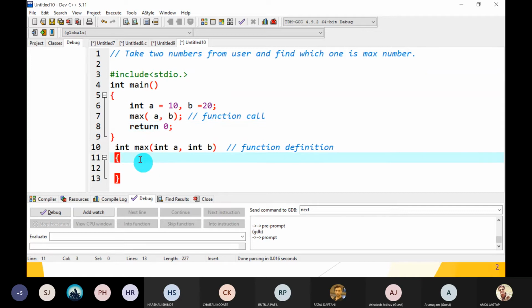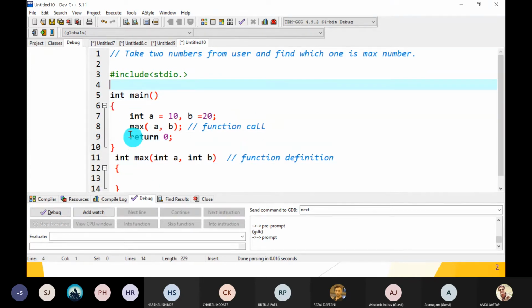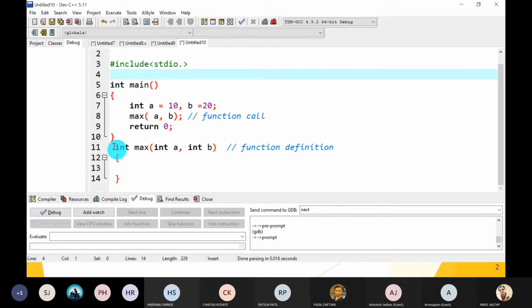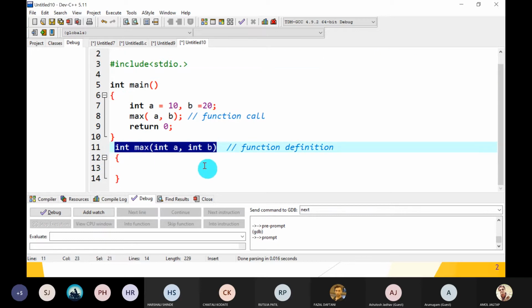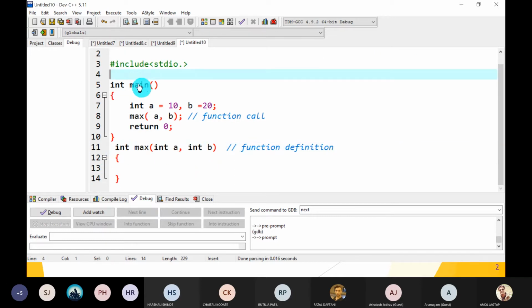Then the max function. Now one more thing that is called function declaration or function prototype. Most of the time we prefer to write the prototype of any user defined function above the main function. So how to write it? Copy this whole line and paste it, except the body of the function.